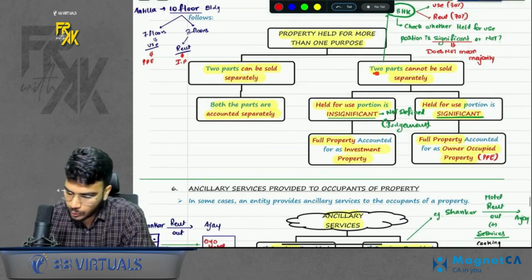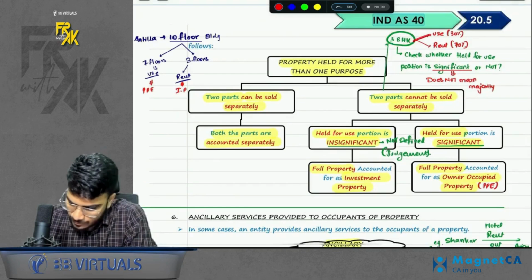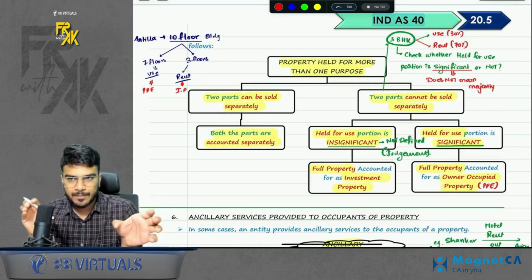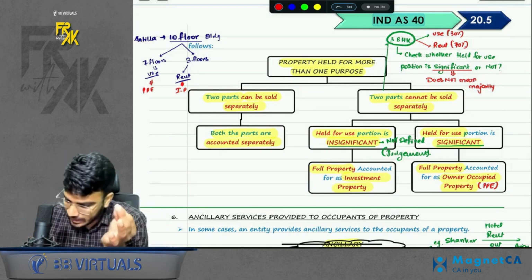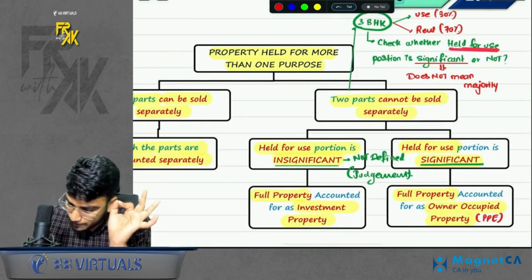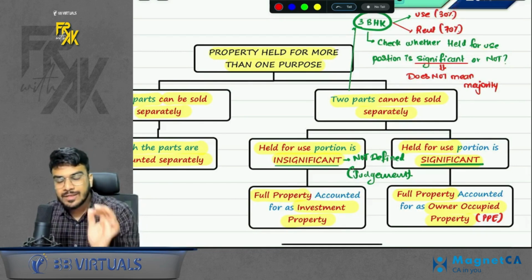But what if the two parts cannot be sold separately? Example, I have a single flat. Some portion of the flat I'm using, some portion of the flat I'm renting. Now a single flat cannot be sold separately. Right? So in that case, don't check the majority. Here you will check whether the use portion is significant or not. So the portion you are using, whether you feel this is significant or not.